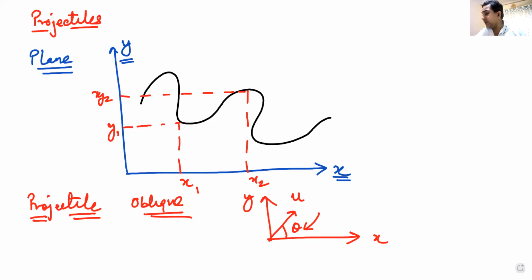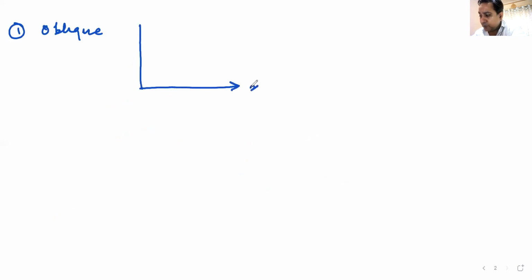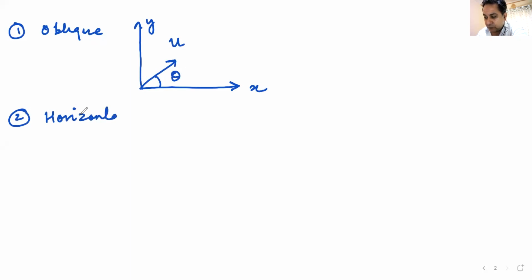So basically, there are three types of projectiles that we are going to study. Number one is oblique projectile. In oblique projectile, what is going to happen? On the x and y axes, you're going to throw it with a velocity u at an angle theta. This is known as oblique projectile. The second type of projectile is known as horizontal projectile.